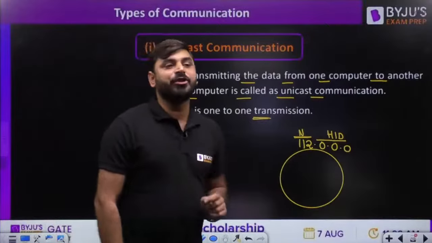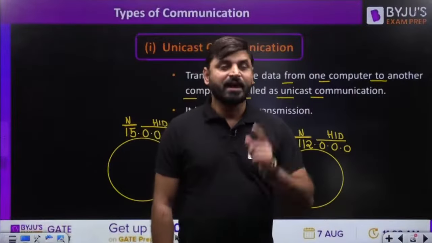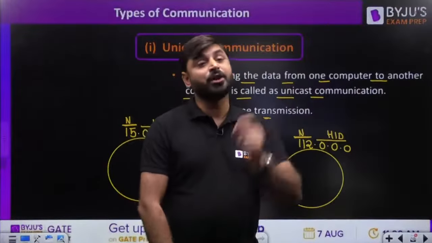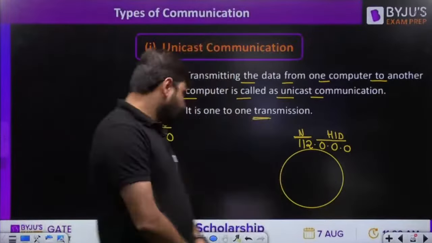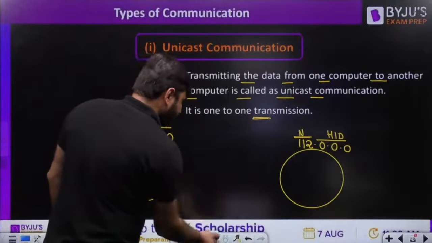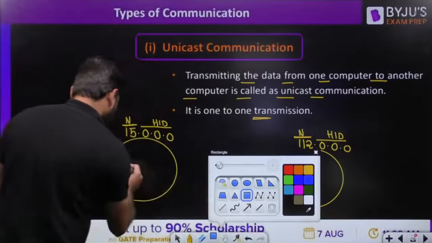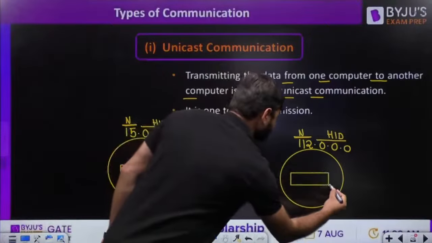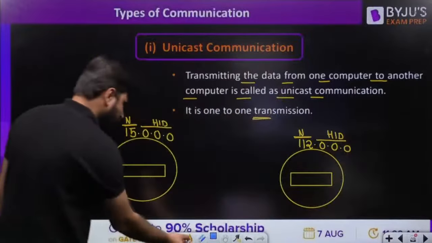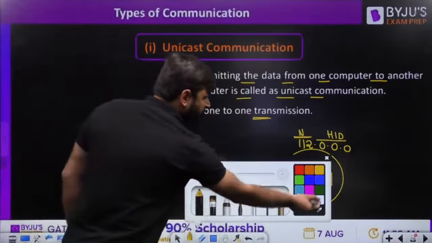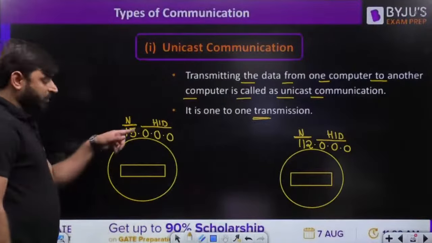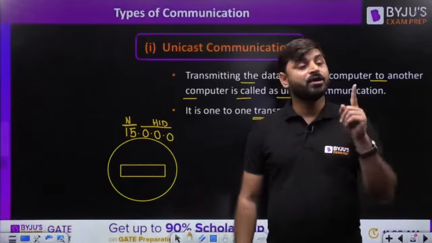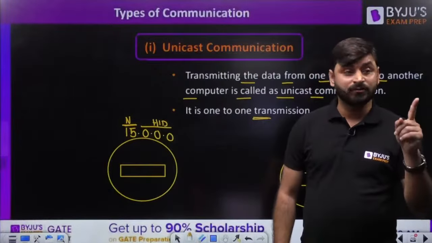But what is the meaning of unicast communication, my dear friends? Transmitting messages from one computer to another computer, one-to-one, is nothing but unicast communication. Suppose there is one computer here. Take any IP address for this computer. In the host ID part you can't take all 24 bits 0, and you can't take all 24 bits 1.